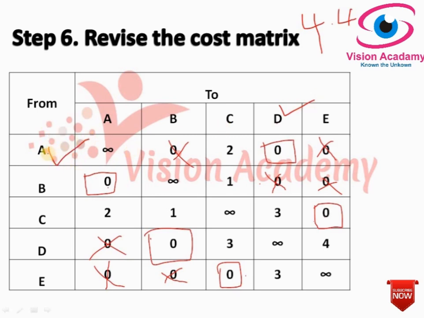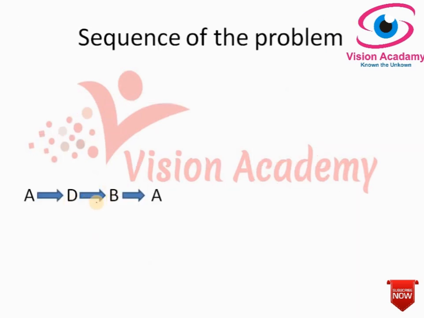So the salesman traveled from A to D, source to destination. Now this destination would become the source. This is very important. That means from D to B he has to travel. So that is D to B.